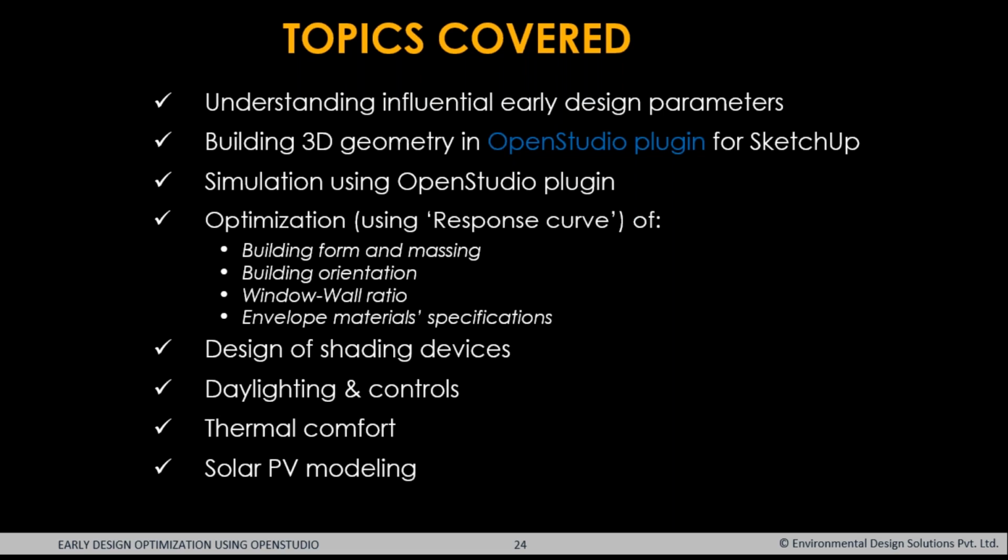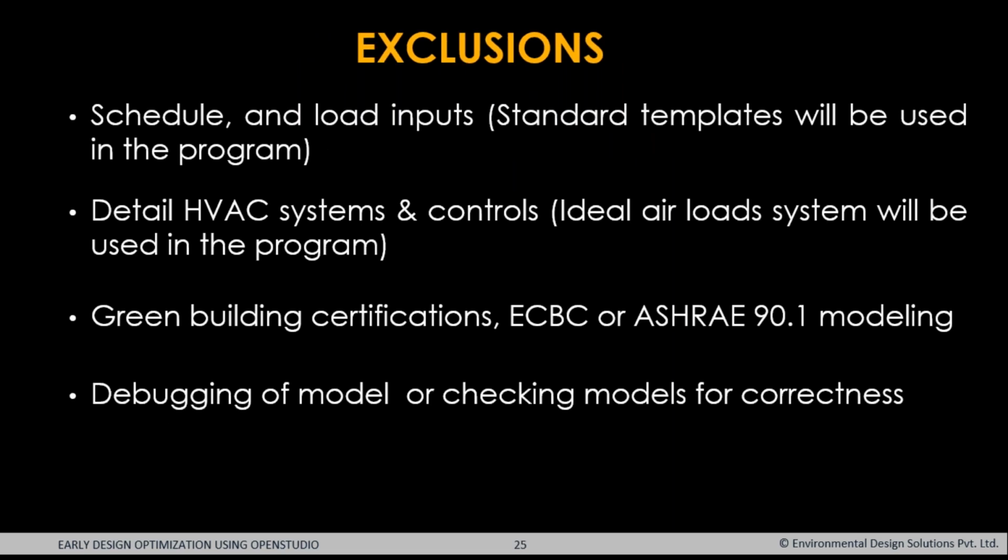We're going to do the simulations in OpenStudio. We are also going to look at the optimization of some of these early design parameters, such as building form, massing, building orientation, wall window ratios, envelope material specification, the designing of shading devices, daylighting and controls, thermal comfort, and solar PV modeling.